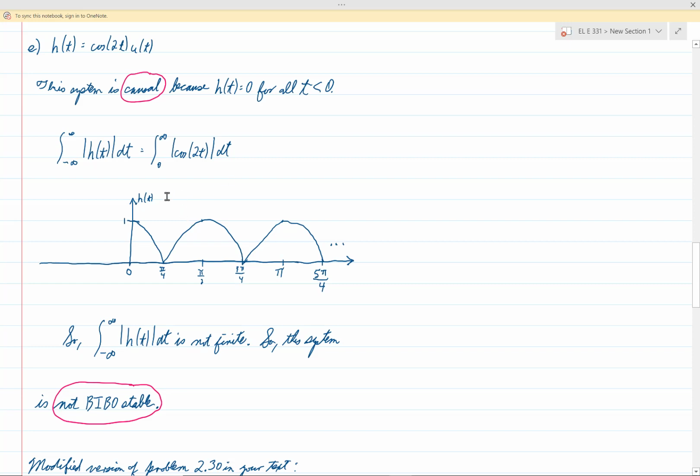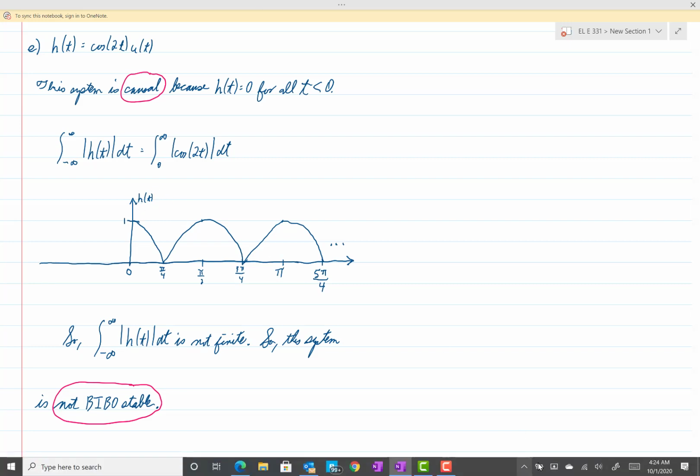Now, let's see. Oh, and I've made one little mistake here, and so I want to go ahead and correct that. This is a graph down here, not of h of t, but of the absolute value of h of t. And I've graphed that because that, after all, is what we are integrating. So let me pause the video for just a moment and put absolute value signs around that h of t.